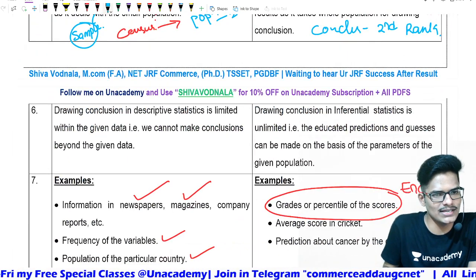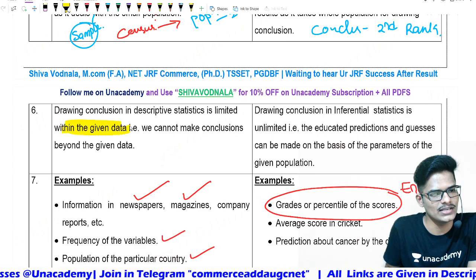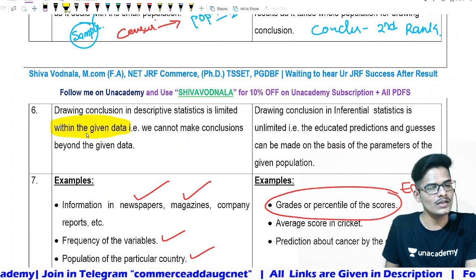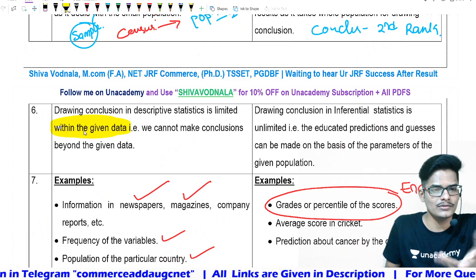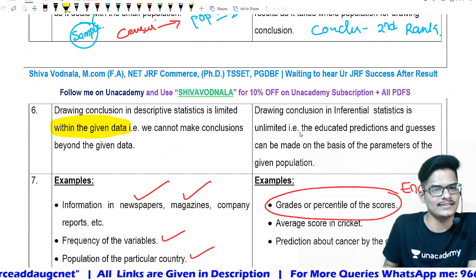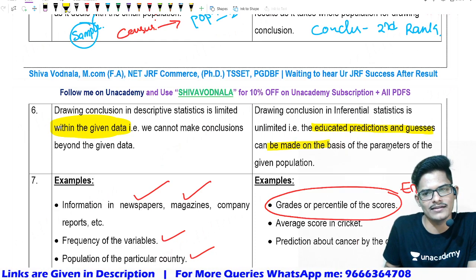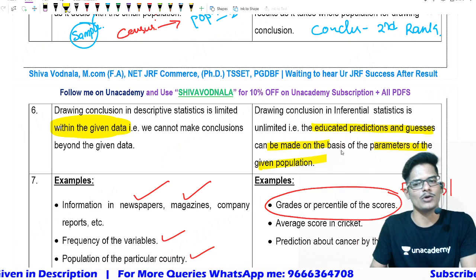Drawing a conclusion in descriptive statistics is limited within the given data only. That is the sample. We cannot make conclusions beyond the given data. Whereas inferential statistics is unlimited. Educated predictions or guesses can be made on the basis of the parameters of a given population.